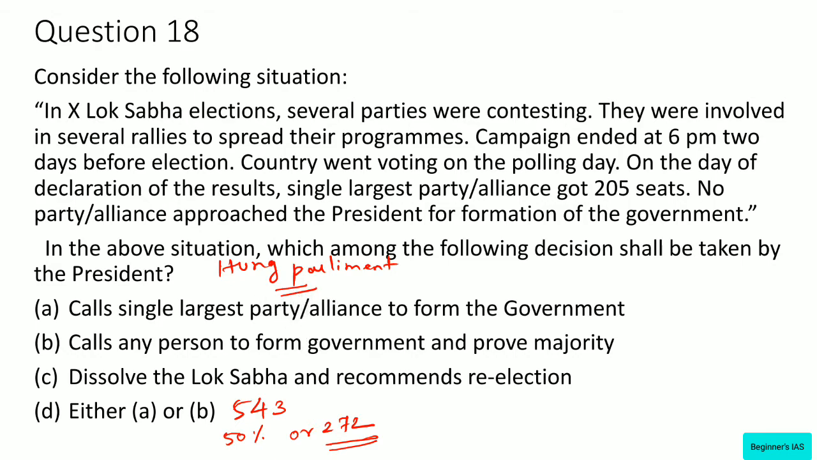In this case, the president may invite the leader of the single largest party or alliance in the house to form the government. In the alternative way also, the president may invite a combination of parties who, in his opinion, might be in a position to command a majority in the house. So therefore, he may call the single largest party to form the government, yes. Calls any person to form or approve majority and dissolve the Lok Sabha and recommend re-election, no.